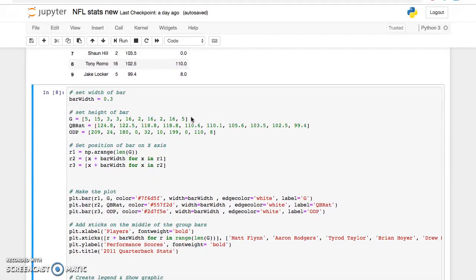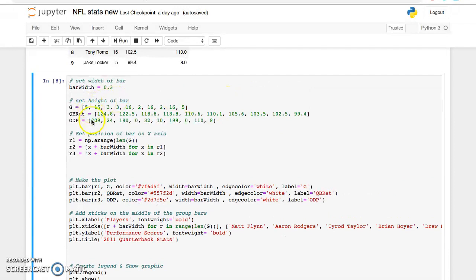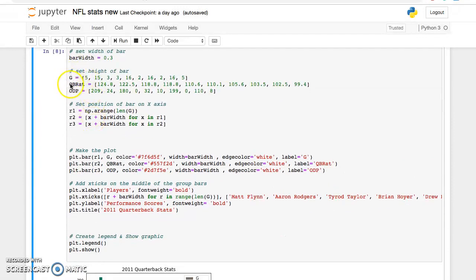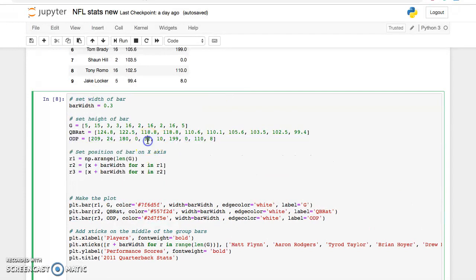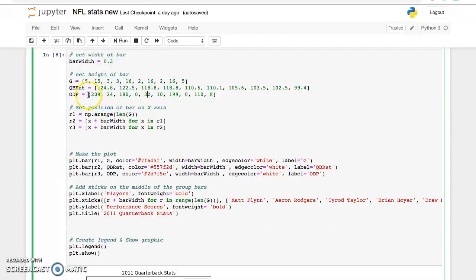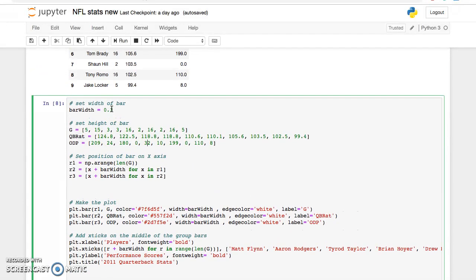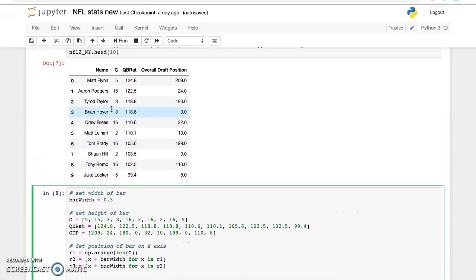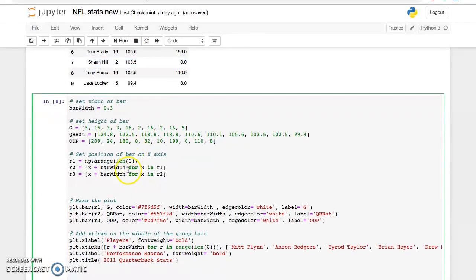So right down here, we're creating a bar chart. So here we entered our QB ratings. Here we entered our overall draft position, which really was the main goal of this project, to compare the players' overall draft positions to their QB rating and other statistics.